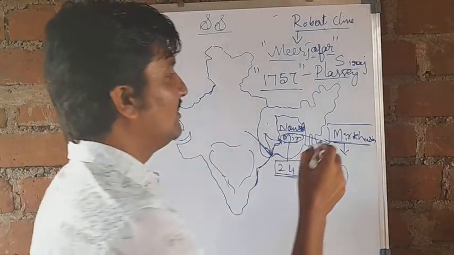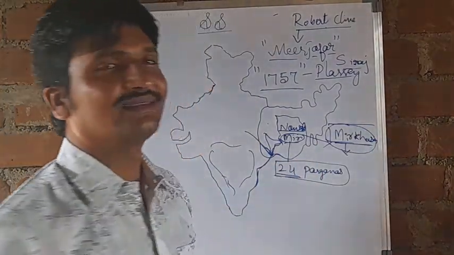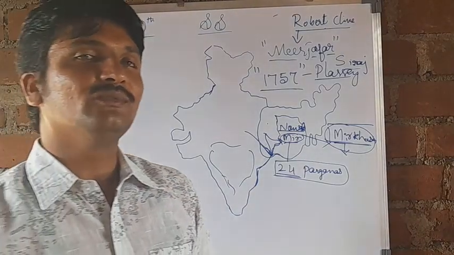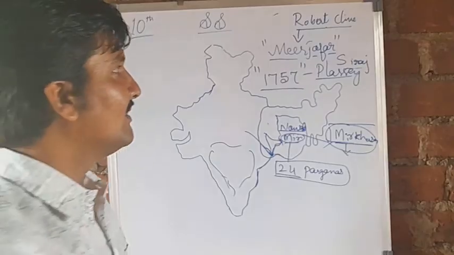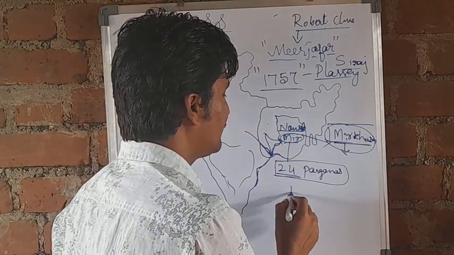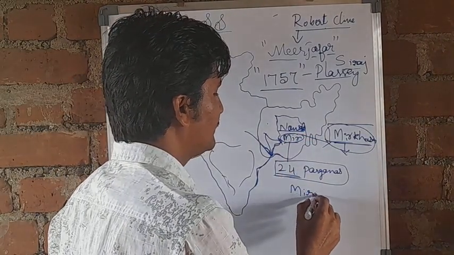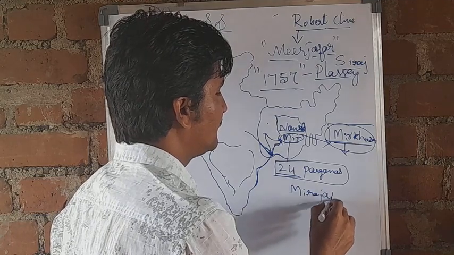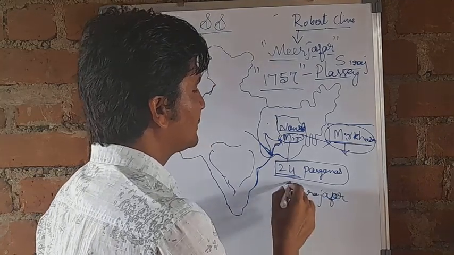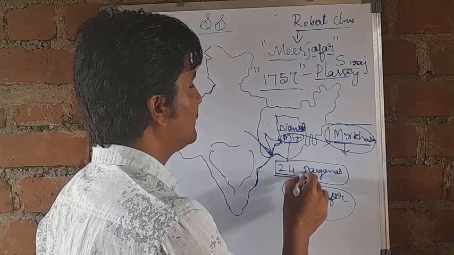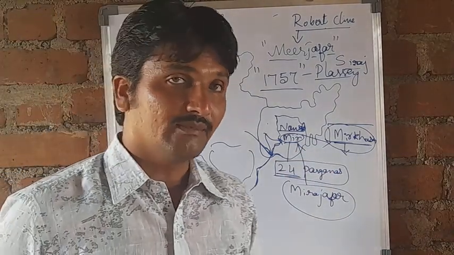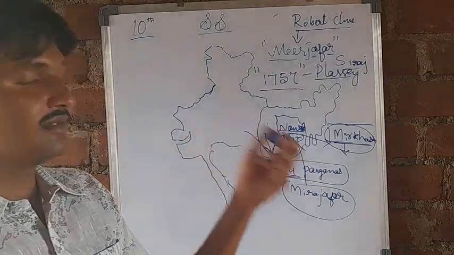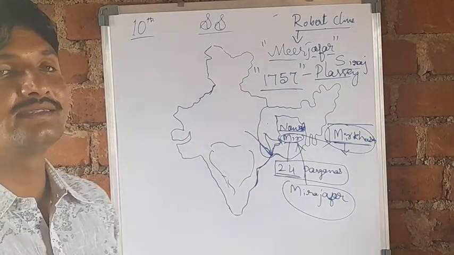Again here they removed Mir Qasim also. Then who did they want to install in this place? Again they met Mir Jafar, and with some conditions, Mir Jafar again became the Nawab of Bengal. They installed Mir Jafar again as the Nawab of Bengal.